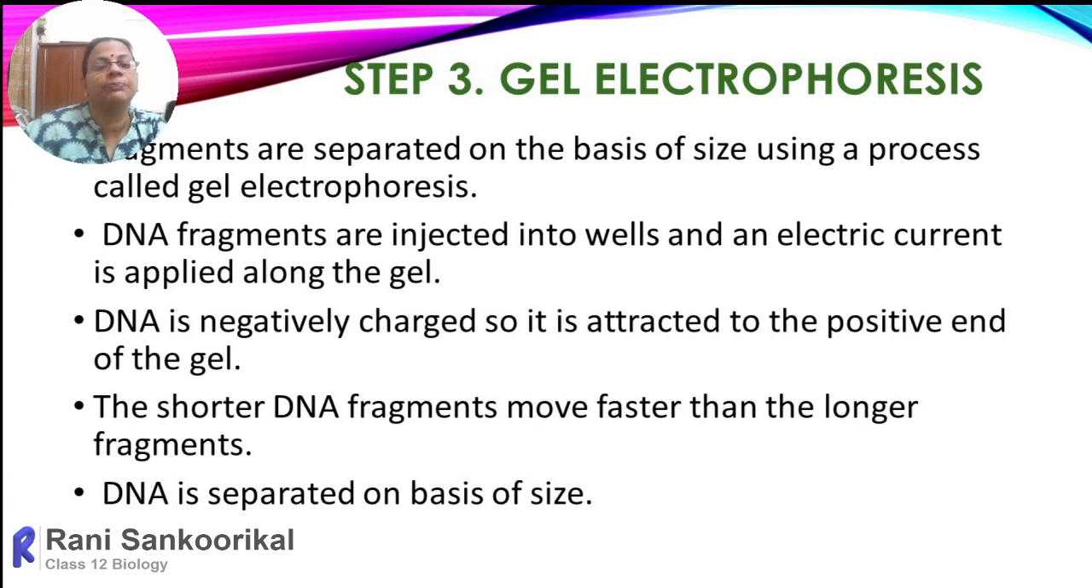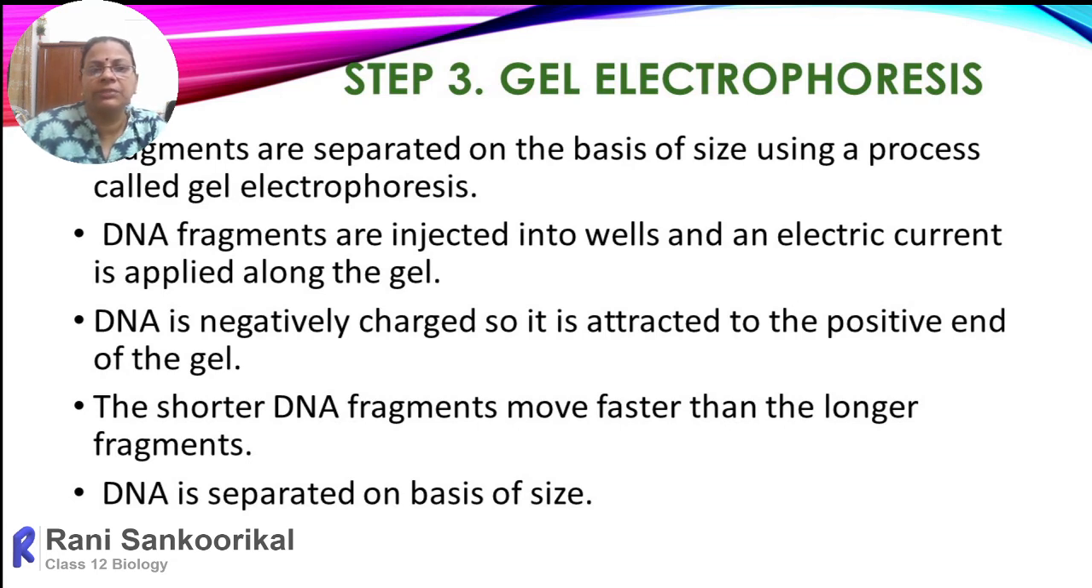The fragments are separated on the basis of size using a process called gel electrophoresis. The gel can be of different types. Commonly used gel is agarose gel. Sometimes polyacrylamide gel will also be used. So agarose gel electrophoresis is AGE, and PAGE, where P stands for polyacrylamide, is polyacrylamide gel electrophoresis. So different types of electrophoresis are there, and the commonly used one is agarose gel electrophoresis.